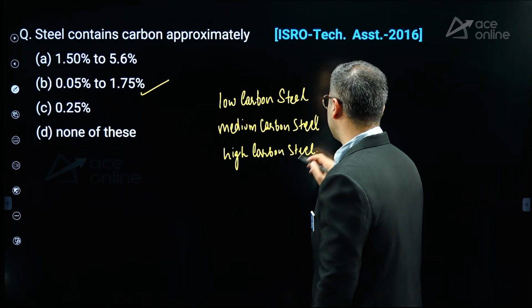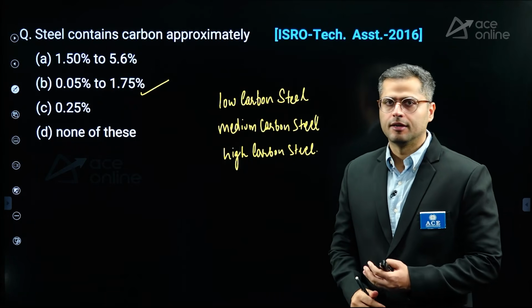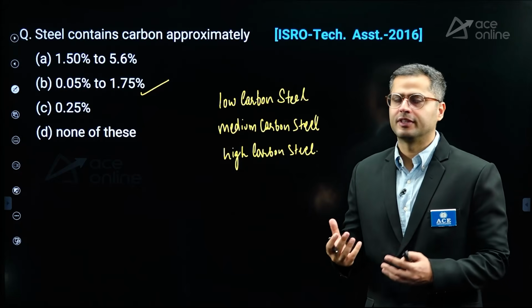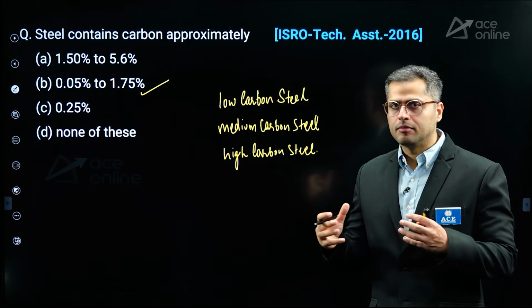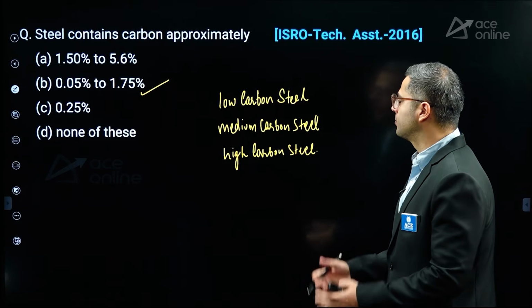So different books have different ranges, right? Because most of the books are made out of research papers, and a lot of research has gone into making or publishing those books.